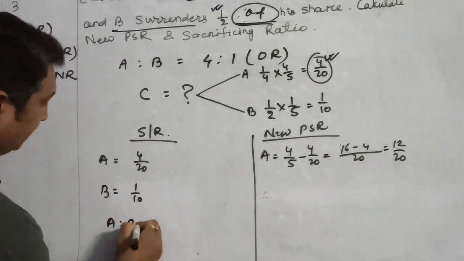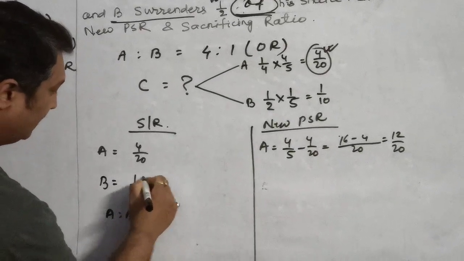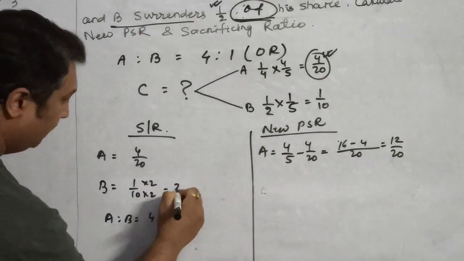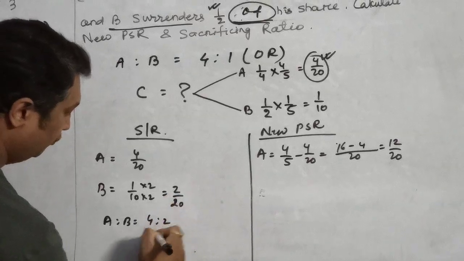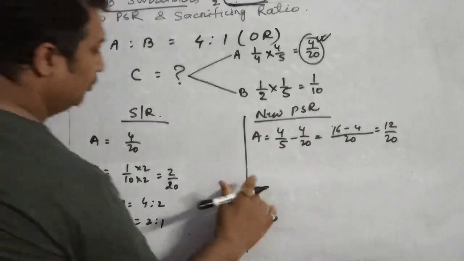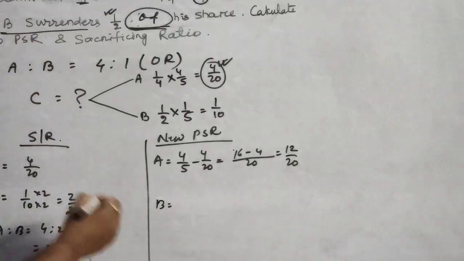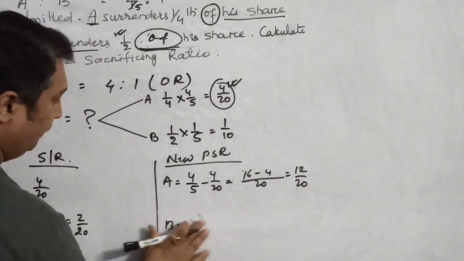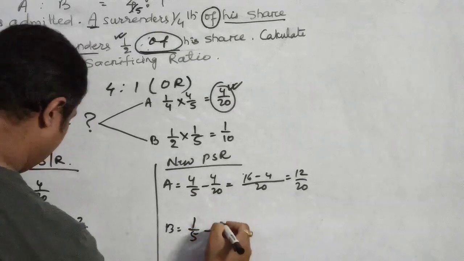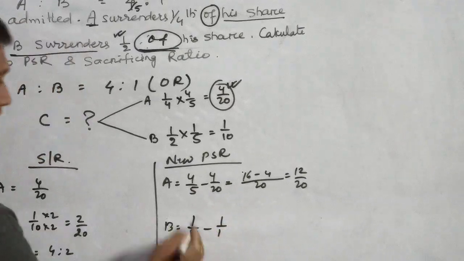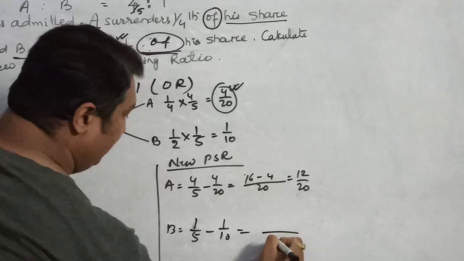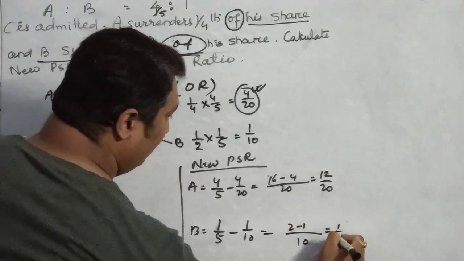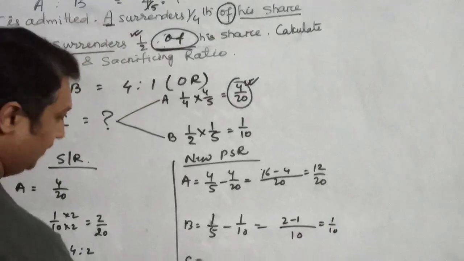So the sacrifice ratio will be, you can rationalize, 4 is to 2 or 2 is to 1. So B's share which will be left with him is, out of 1 by 5, he has paid 1 by 10. So LCM is 10, 2 minus 1, 1 by 10 is the share left with him.